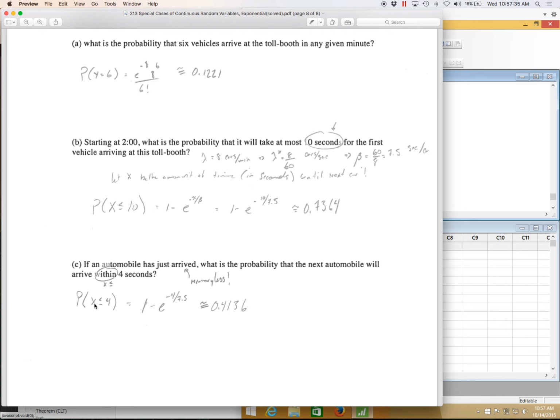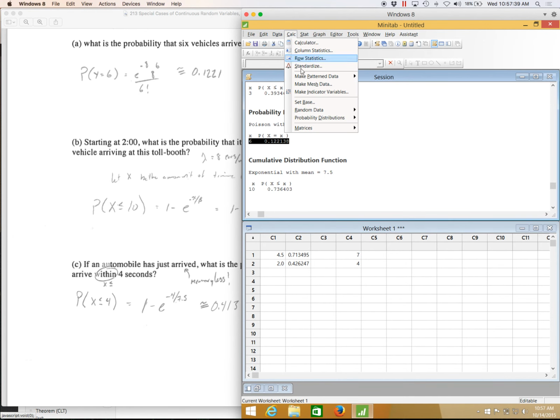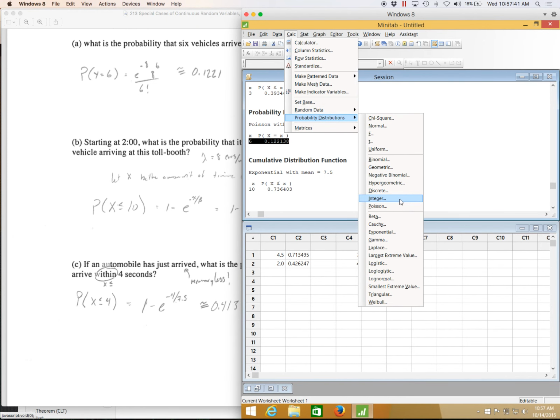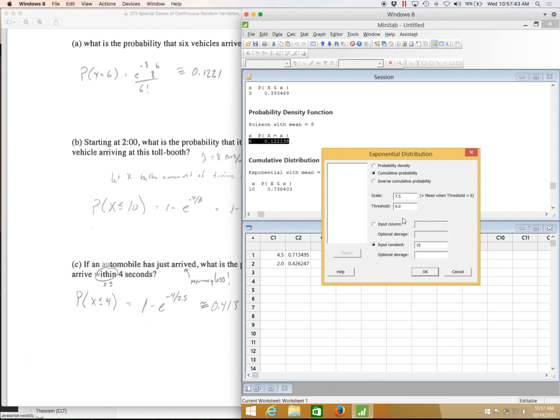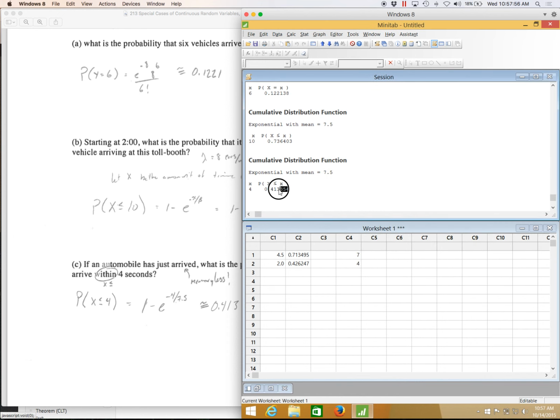So here, what's the probability of a car coming in the next 4 seconds? Calc, probability distribution, exponential. Same question as before, except instead of 10 seconds going by to see a car, we want the probability of at most 4 seconds going by. The probability of that is about 41%.